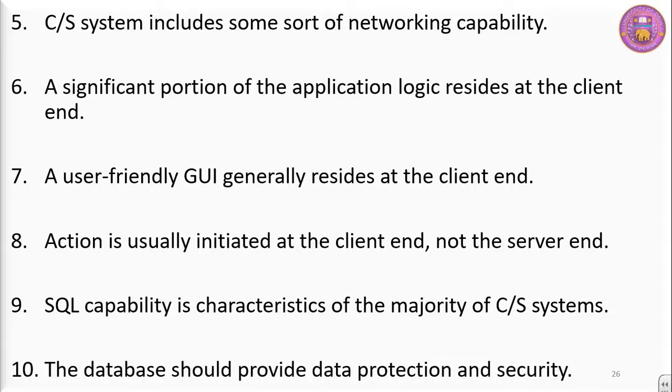The last point is the database should provide data protection and security. The database is on the server and there must be some provision for the protection of data, for the security of data.